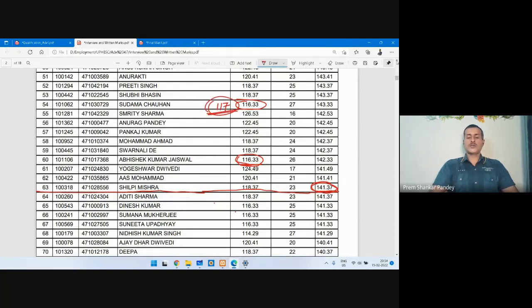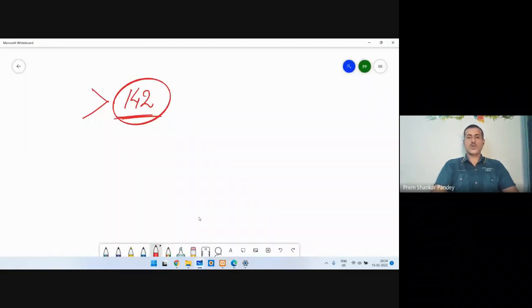If you are scoring 117 marks in written, as I said, with the normalization formula, if your score is 117, then you are in the race. This is what I feel. You are in the race for the final selection.